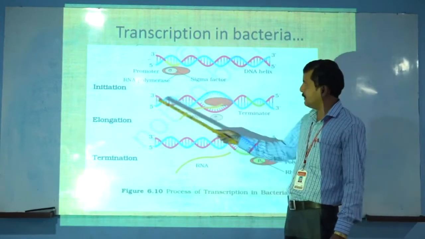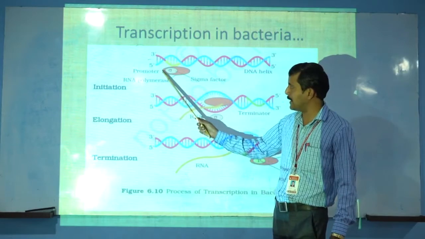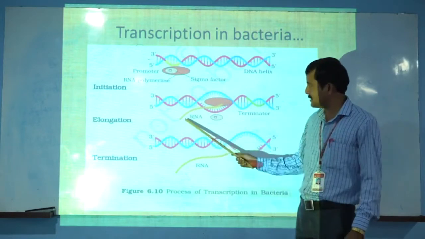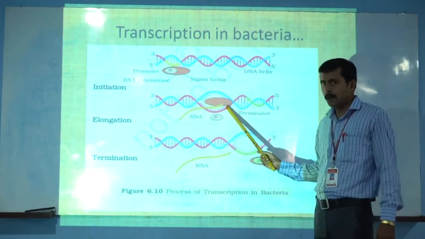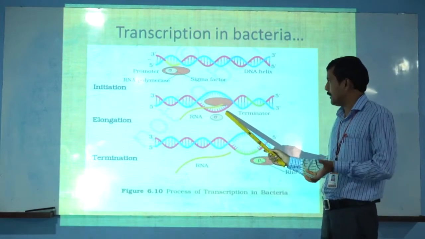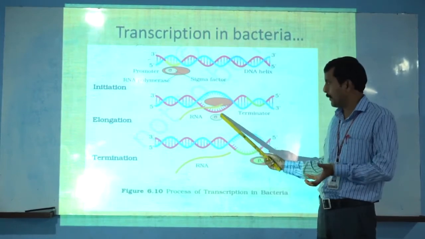Okay, so this is the initiation, when RNA polymerase and sigma factor are bound to the promoter. Then comes the elongation process, in which RNA is formed, and in the RNA piece the genetic information is coded.